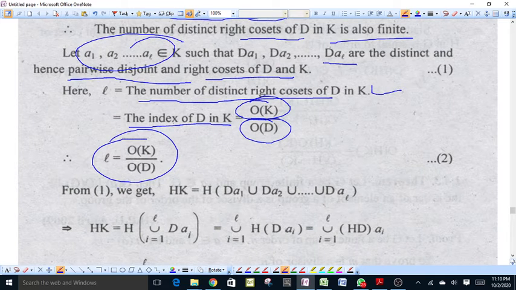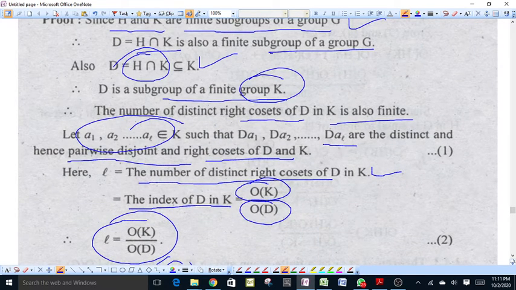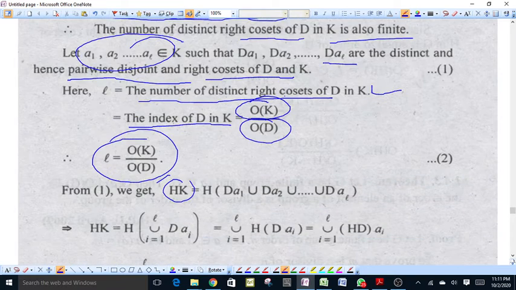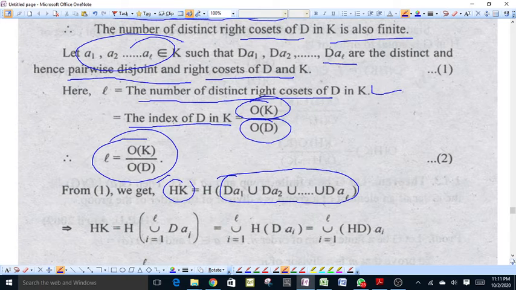From the first equation we get HK, the product, will be equal to H into K, because D is a subset of K and D is a subgroup of finite group K. Then K will be equal to the union of all the distinct right cosets of D in K.